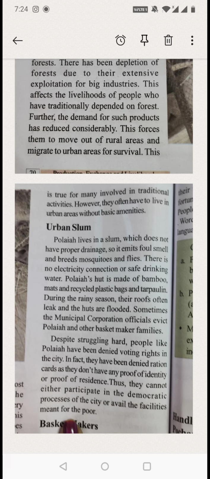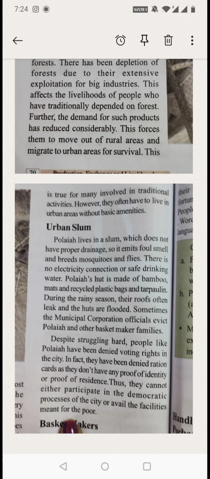However, they often have to live in urban areas without basic amenities. Now they are coming to towns and cities. They don't have a lot of money, they have very little money, that is not sufficient for the family. Then what do they do? They have to stay in areas where there are no facilities, like slum areas, no water facility, no proper light facility, poor amenities, meaning facilities.